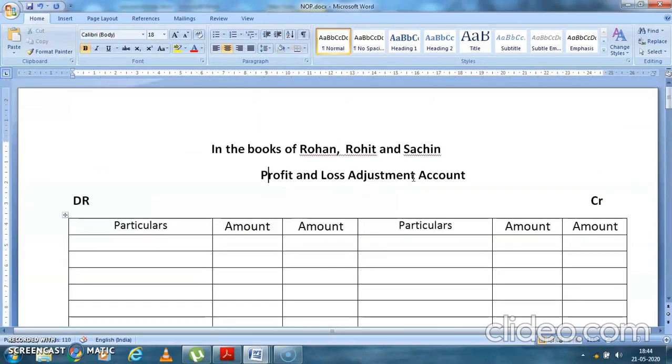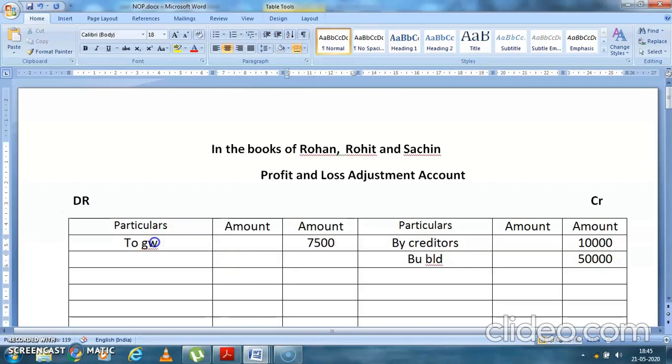Now see, less in a liability is an income, and add in building is an income. So those two are income, all others are expenses. So you'll write here by creditors. Yes, creditors has increased by 10,000, and then there is an increment in the building. So by building is increased by 50,000. All other things there has been reduction. Goodwill has reduced, correct? So you'll write here goodwill. Goodwill has reduced with 7,500.